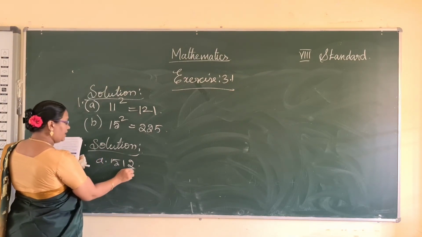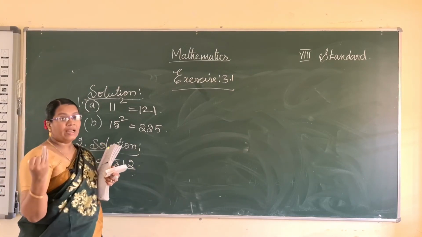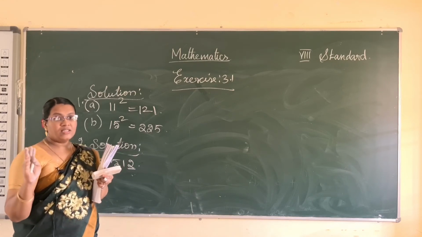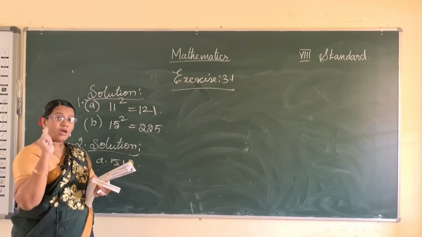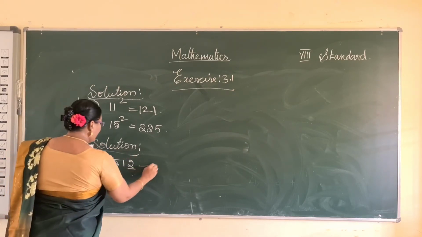Here the unit place is 2. A natural number that has 2, 3, 7 or 8 in the unit place is not a perfect square. So the first one is not a perfect square.